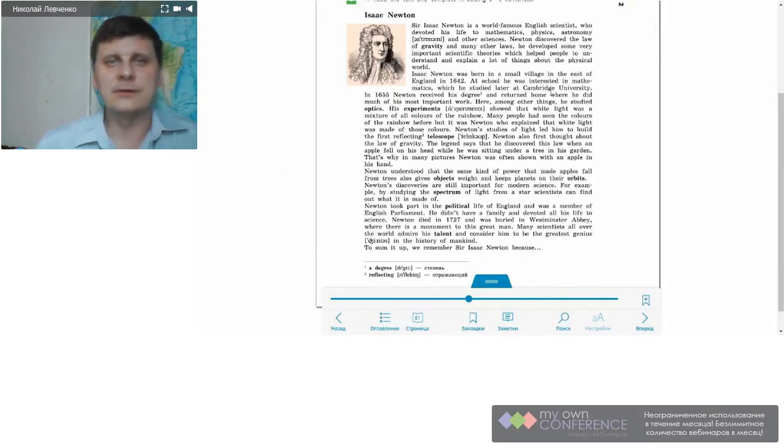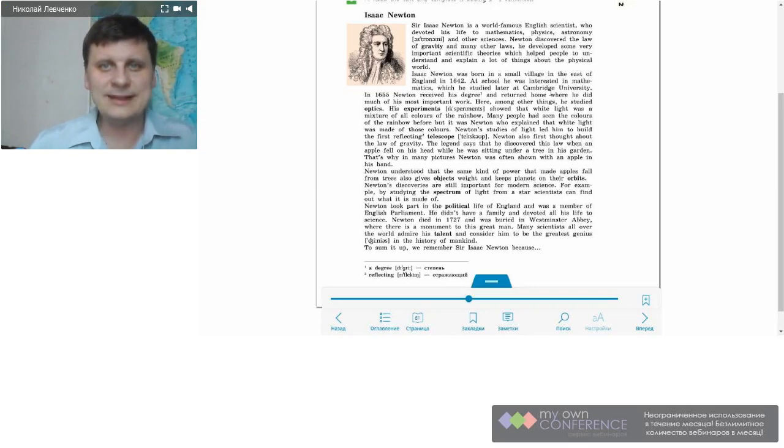Isaac Newton. Sir Isaac Newton is a world-famous English scientist who devoted his life to mathematics, physics, astronomy, and other sciences. Newton discovered the law of gravity and many other laws. He developed some very important scientific theories, which helped people to understand and explain a lot of things about the physical world. Isaac Newton was born in a small village in the east of England in 1642.